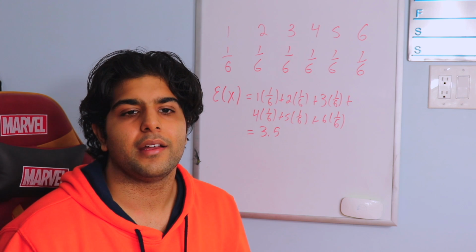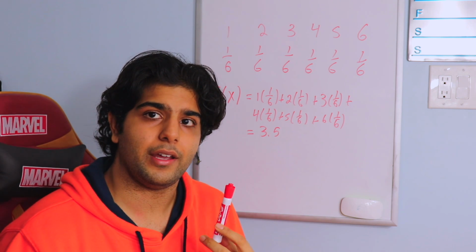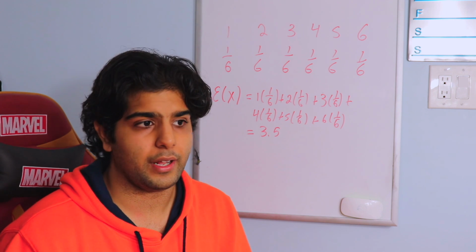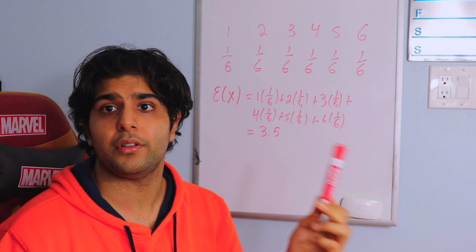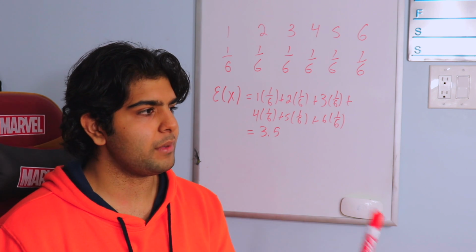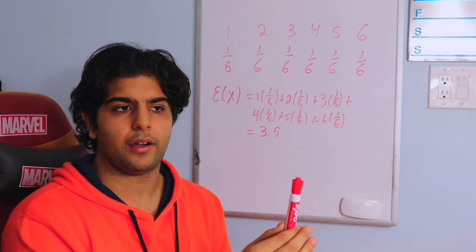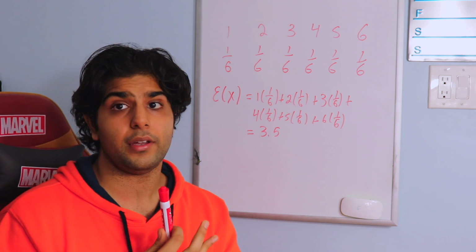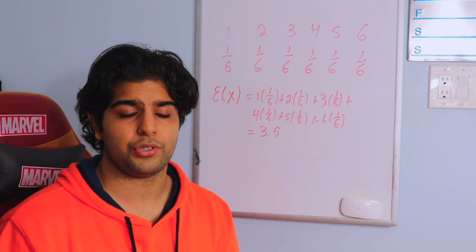What 3.5 actually means is that you have an equal chance of getting 4, 5, and 6, or 1, 2, and 3. It's exactly in the middle. Since the probabilities are all equal, you can expect that type of distribution.